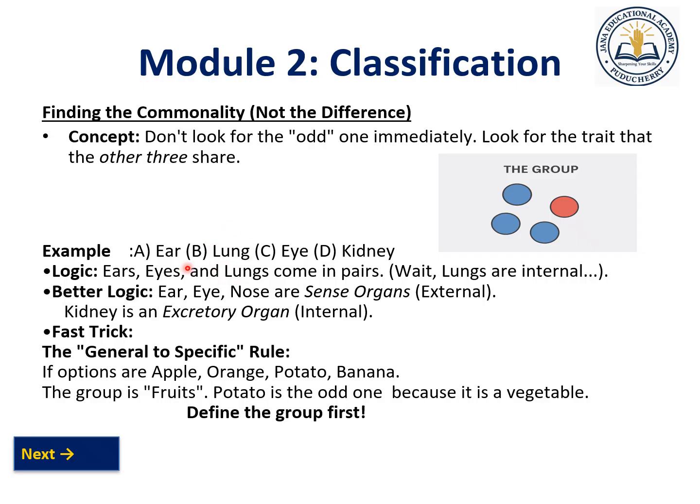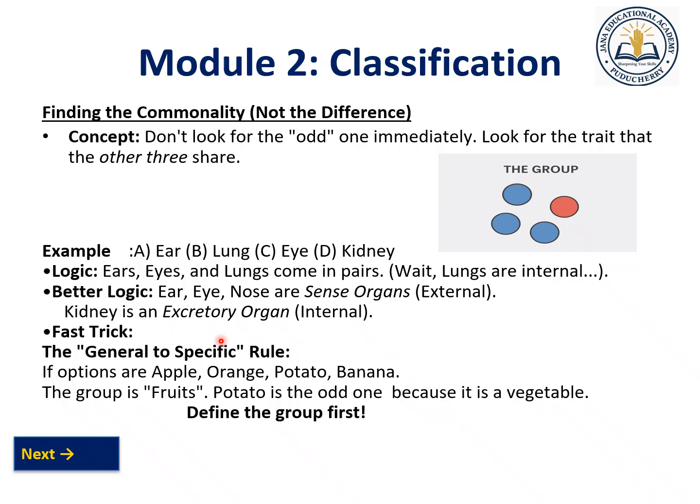Ears come in 2, lungs also 2, eyes also 2, right? And kidneys are also 2. So here the answer will be the difference. The internal parts are lungs and kidney and the external parts are ear and eye, right? If they provide a nose here, it should be an excretory organ, like that. So in general, we have to find out the specific rule.